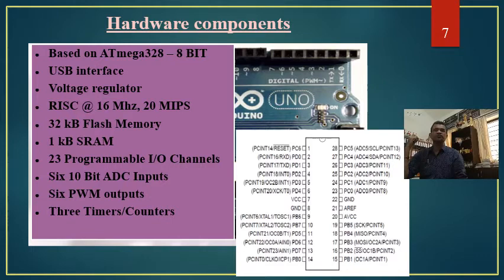Now coming to the specification of Arduino, it is an Atmega 328P based microcontroller, and it is an 8-bit microcontroller, right?